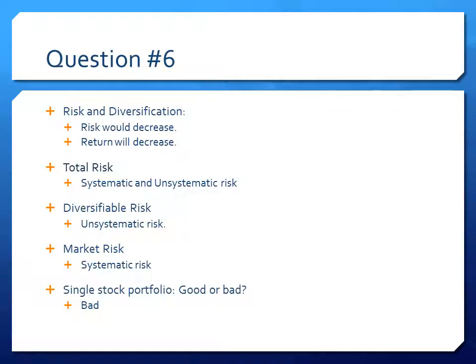Question 6 asked what would happen if more and more random stocks were added into the portfolio. This would cause risk to diversify. Ultimately, risk would decrease along with the amount of return. The three different risks are total risk, diversifiable risk, and market risk. Total risk is every factor that could possibly affect an investing decision. Diversifiable risk has to do with the company in question itself. An example of this would be what the news is saying about that company. Market risk has to do with the fluctuation of the market on an everyday basis. So knowing about risk and diversification, having a single stock portfolio is not a good thing.